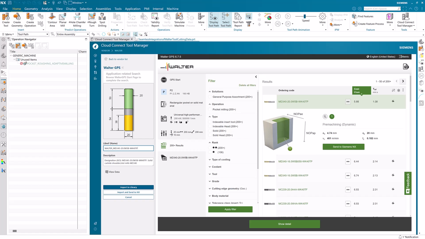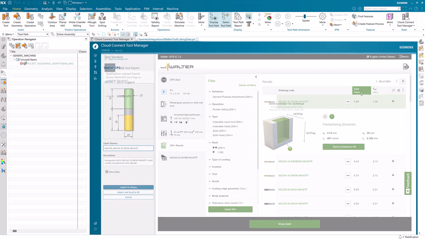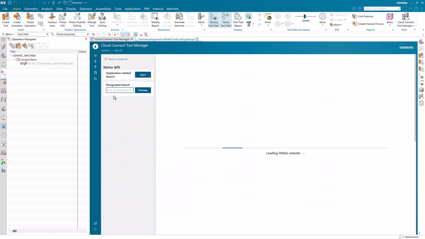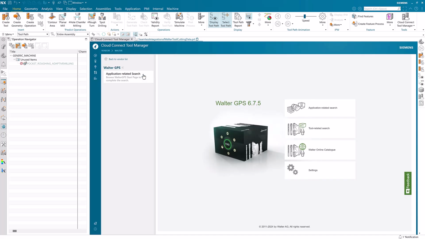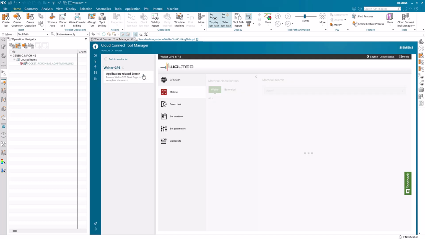You can now import tool machining data from Walter Cutting Tools to Cloud Connect Tool Manager, enhancing efficiency and accuracy in the machining process. In the tool vendor list, click Walter GPS and then start application-related search.